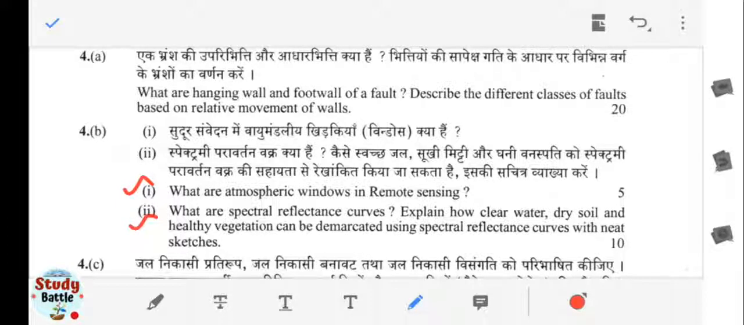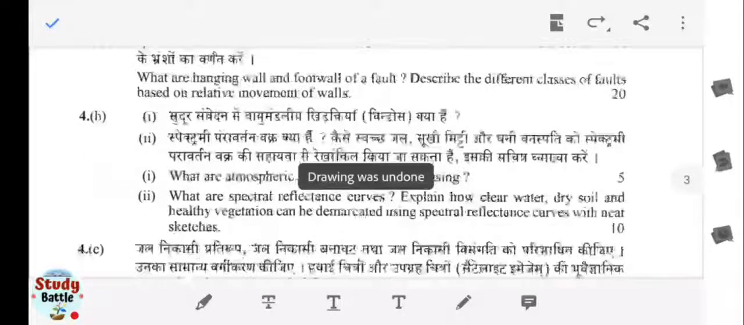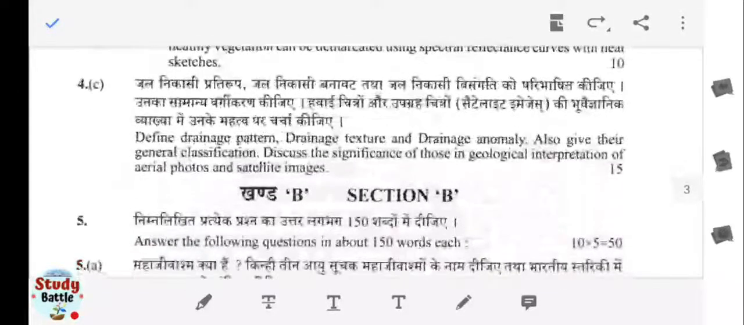Here you will have to draw the graph paper, means graphical representation will have to be shown that where the spectral reflectance of this clear water, you have been assigned 3 terms, clear water, dry soil, as well as healthy vegetation. For these 3 points you have to discuss the spectral reflectance curve. Okay, if you ask for any question to be discussed, I will discuss it in a separate video. Okay, today we are dealing only with the overview of the question paper, means which types of question were there.